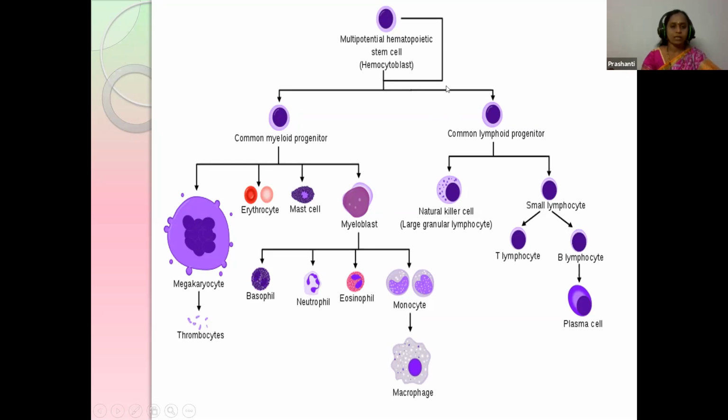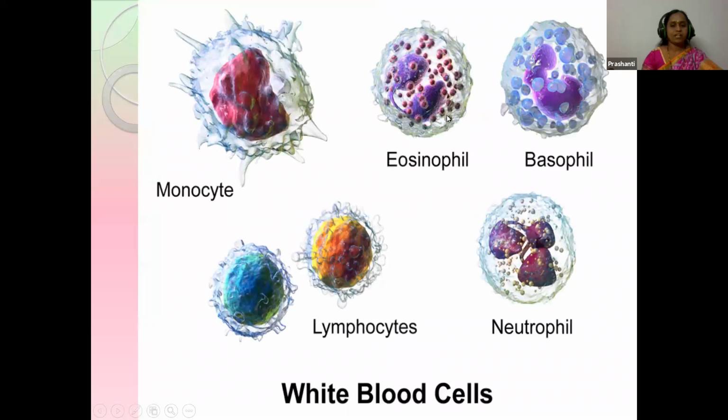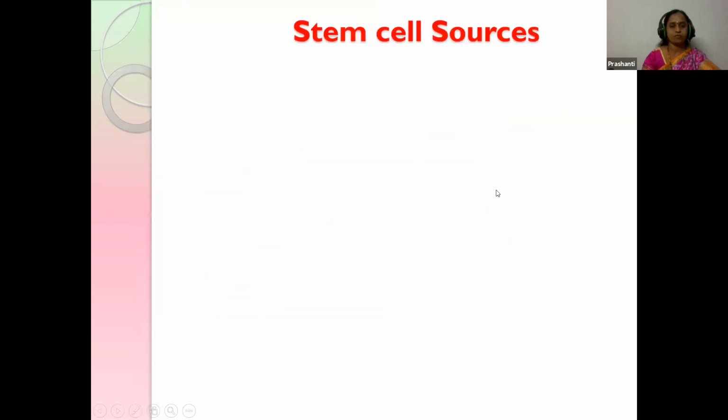So in this way, adult stem cells give rise to the different types of blood cells. These are the different white blood cells, children: monocytes, eosinophils, basophils, lymphocytes, neutrophils.